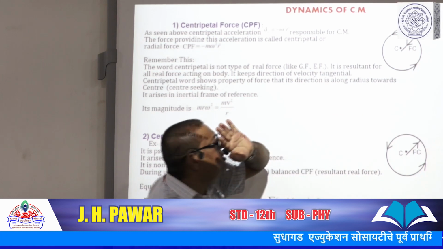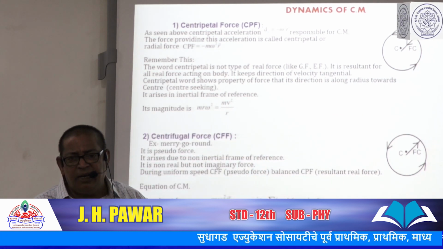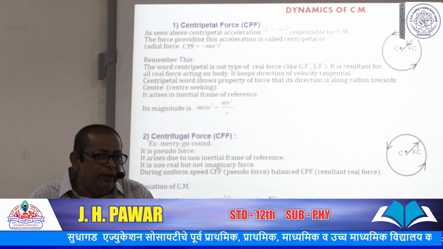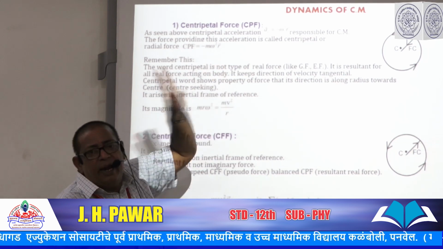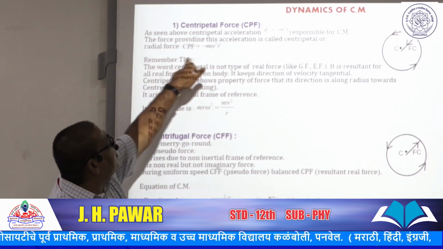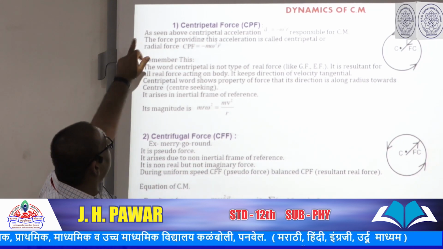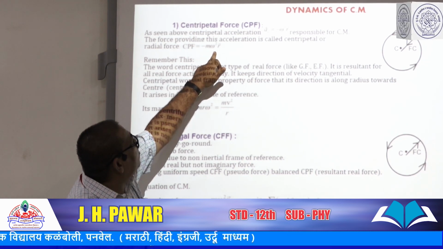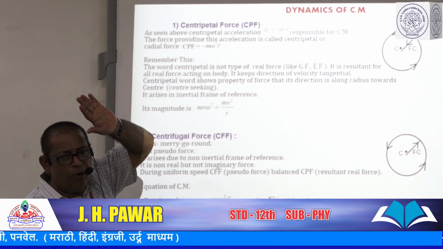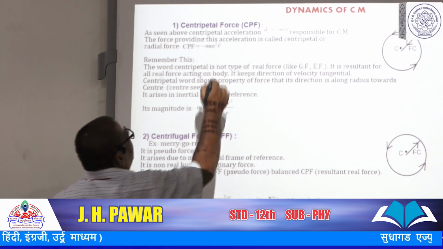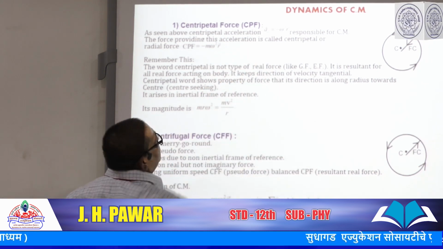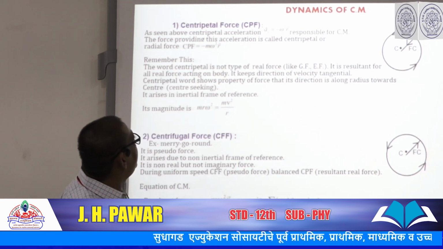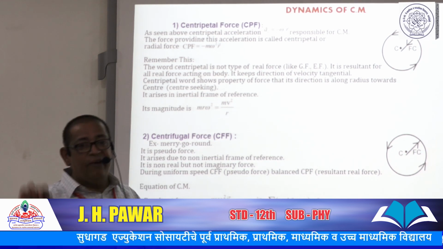Then the question arises, why is this centripetal acceleration there? Then there must be some force acting on the body or object in the same direction, and this force is called the centripetal force. This force is given as centripetal force equal to minus m omega square vector r in vector notation, or the magnitude of this force is m omega square r, or another way you can say mv square upon r, or m omega v also.